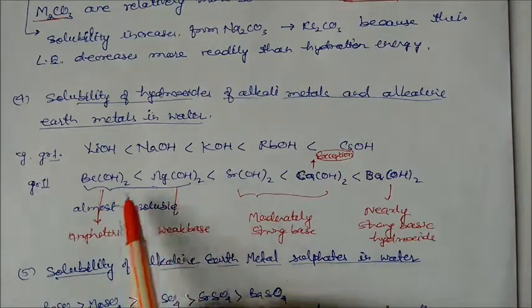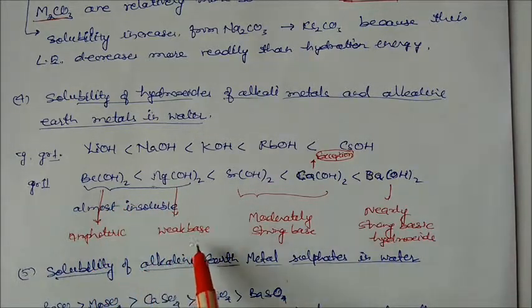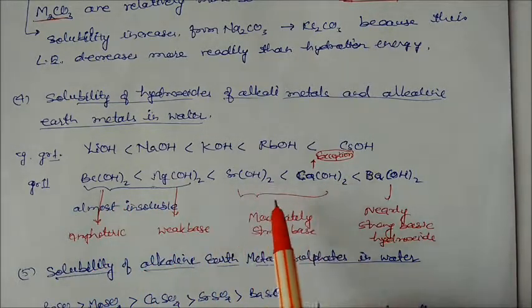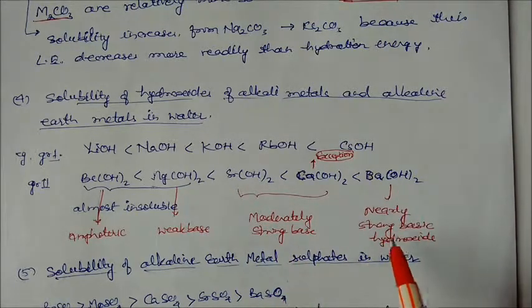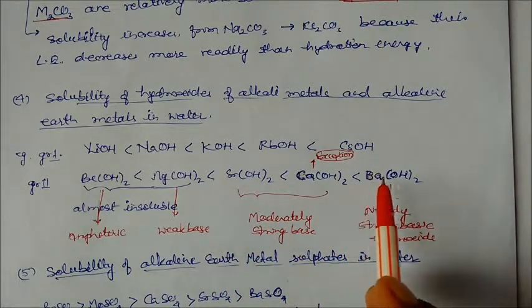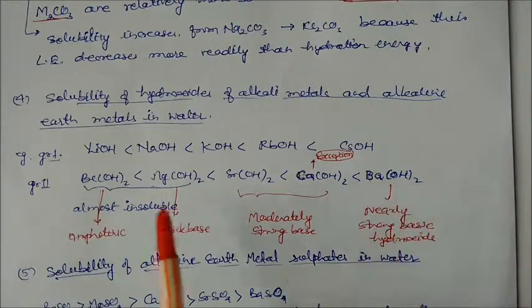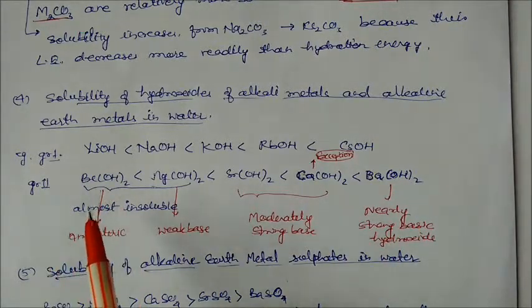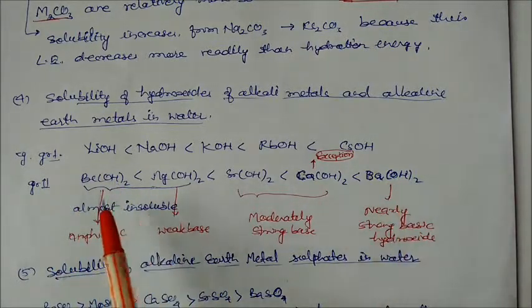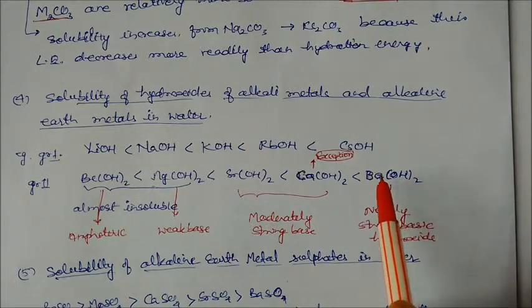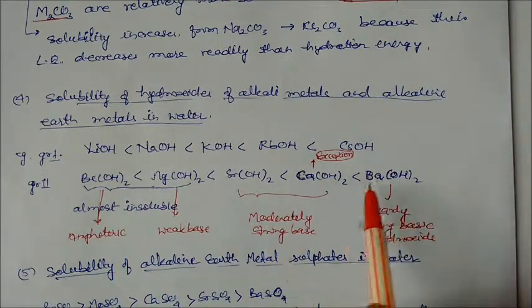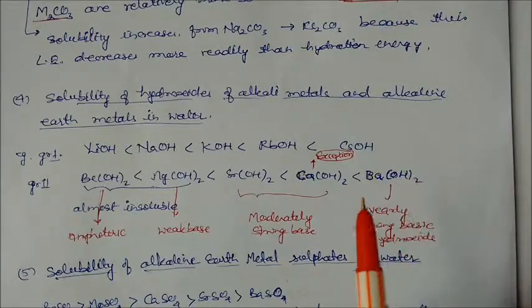Beryllium hydroxide and magnesium hydroxide are amphoteric, almost insoluble, weak bases. Calcium hydroxide is a moderately strong base, and barium hydroxide is a very strong base. The answer is very simple. Here the hydration energy of barium hydroxide is more, and for beryllium hydroxide the hydration energy is less. Lattice energy more, hydration energy less. Here hydration energy more, lattice energy less. That's why these hydroxides are more soluble in water.